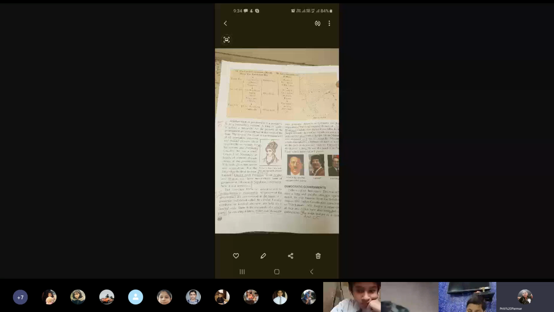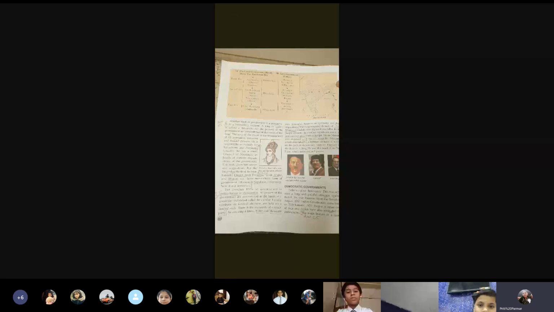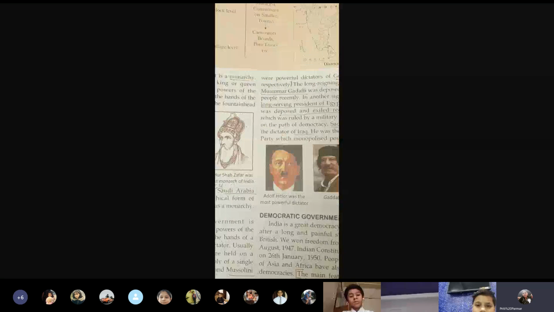Where one person is the head and he does not have people's interest in mind. He only thinks about himself. And in that type of government, the dictatorship, where one person is boss, he's all in all, he's doing whether right or wrong, but what he thinks is good, he does that. So in this connection, we talked of Hitler, who was a dictator of Germany. We talked of Mussolini, who was a dictator of Italy.